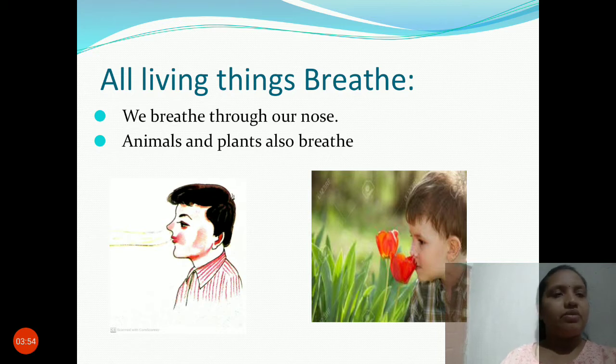This is what is called breathing. We breathe through the nose to the lungs. The animals also breathe through their lungs, some having gills, some having air holes. There are different names. Human beings have lungs, so they breathe through the nose. Even plants also breathe. Plants also need air to live. All living things breathe.